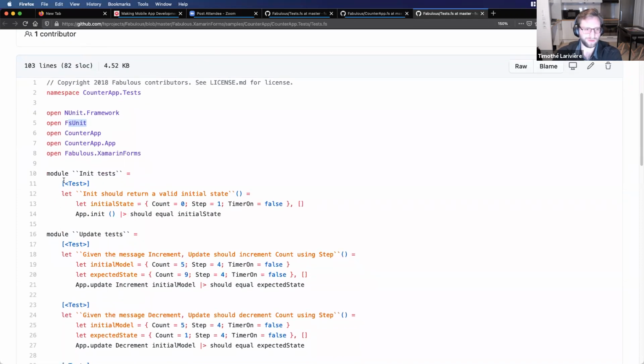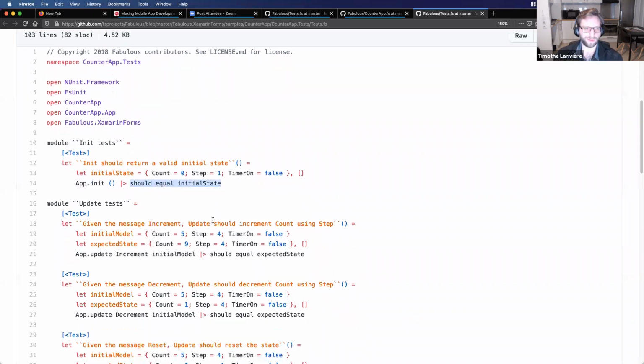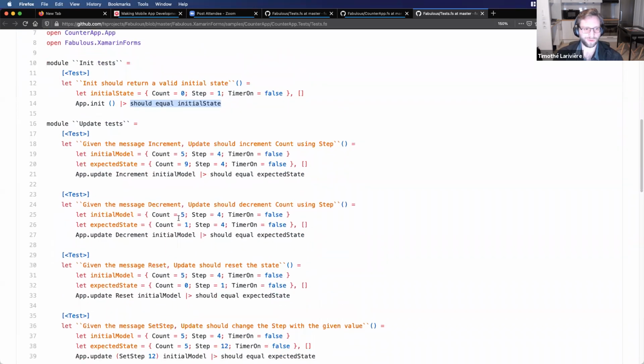So here we are using NUnit and FsUnit to unit test. So here I have, for example, the init test. So init should return a valid initial state. So I will declare my initial state, what I'm expecting. I want a count equal to 0, step equals to 1, and a timer at false. I call app.init, and I'm checking that it's really the correct initial state. It's the same for all the other functions.